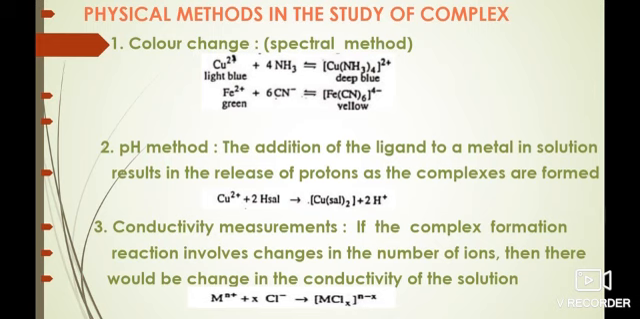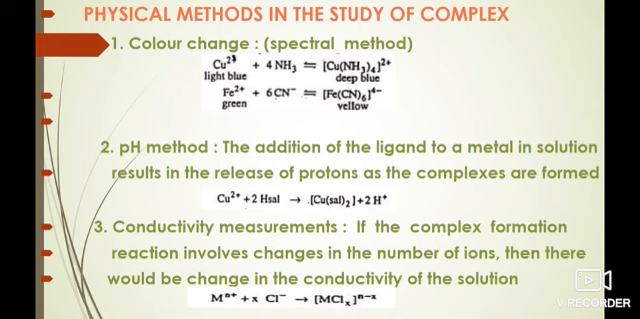The second method is the pH method. The addition of a ligand to a metal in solution results in the release of protons as complexes are formed. For example, Cu2 plus ions are treated with salicylaldoxime to form the complex with the release of protons. Due to the release of H plus ions, the pH of the solution gets lowered. So here, the release of protons indicates the formation of a complex.